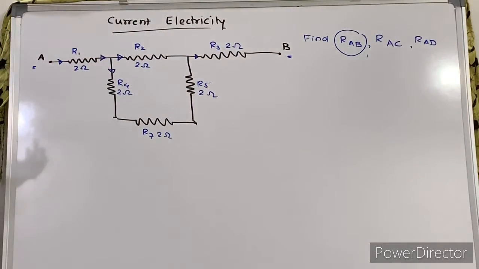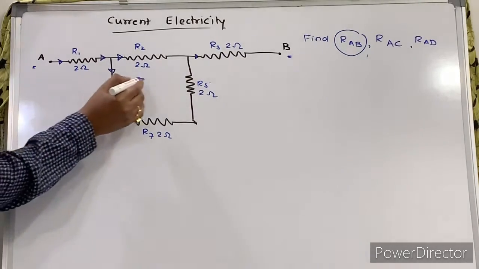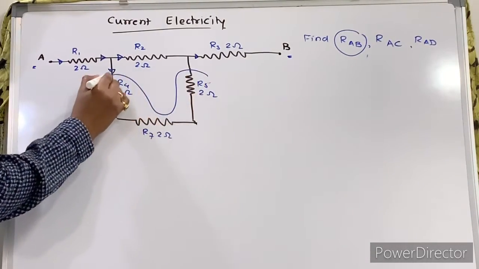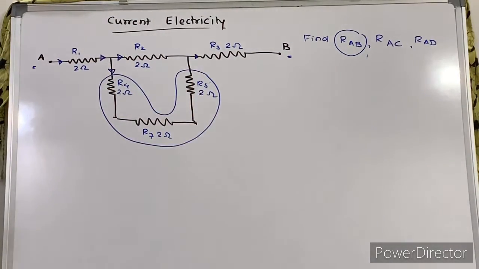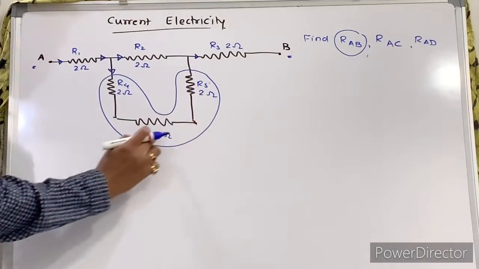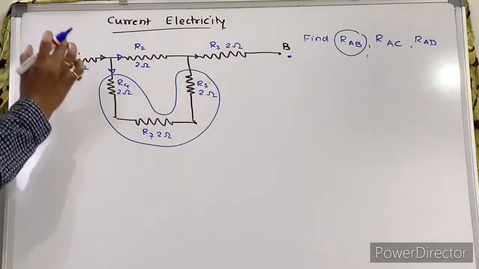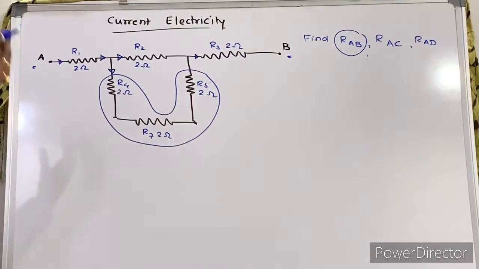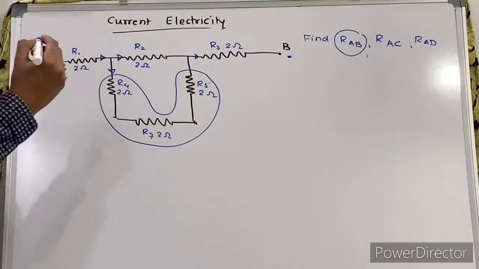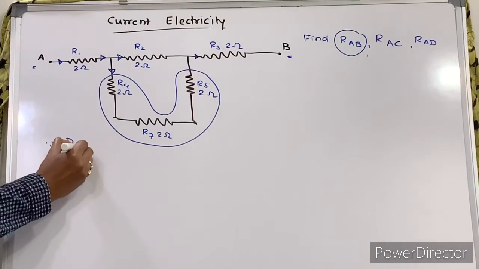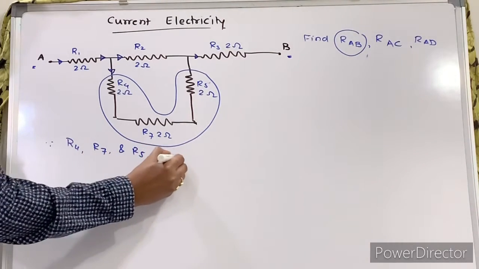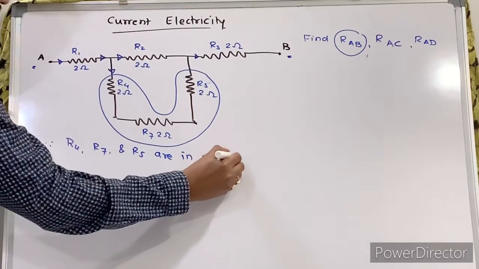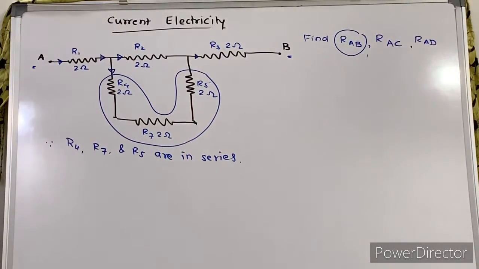Now, whenever there is branching, these 3 resistors are connected one after another. When they are connected one after another, they are said to be in series. So I am writing here: since R4, R7 and R5 are connected one after another, they are in series.